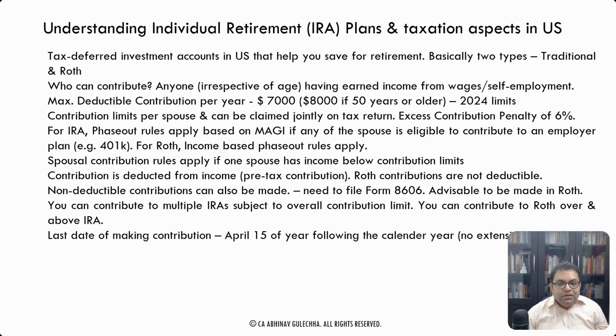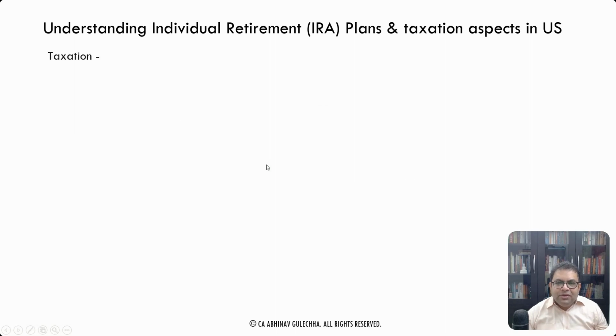Now, last date for making the contribution, like in the previous video we discussed about 401k, it's December 15th. However, in IRA, it is April 15th of the year following the calendar year. So you get like 3.5 months of post year tax planning window, that you can still, after the tax year is closed, decide that I want to contribute more into the IRA and save more tax. But there is no extension. So if you opt for an extension to your tax return, you cannot extend the contribution. The timeline for making the contribution is April 15th only, right? So you need to keep that in mind.